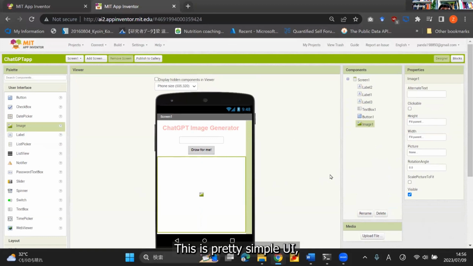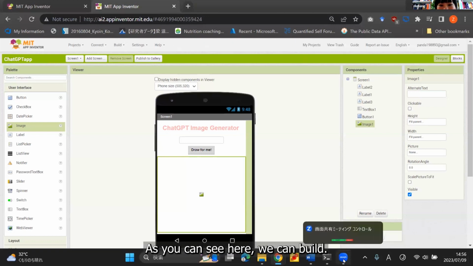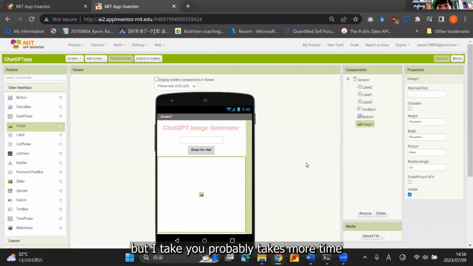All right, this is a pretty simple UI, but we have all the essential elements we need for the user interaction, right? That's all for the UI. As you can see here, we can build a UI really, really fast using App Inventor. But it probably takes more time to design a beautiful UI.